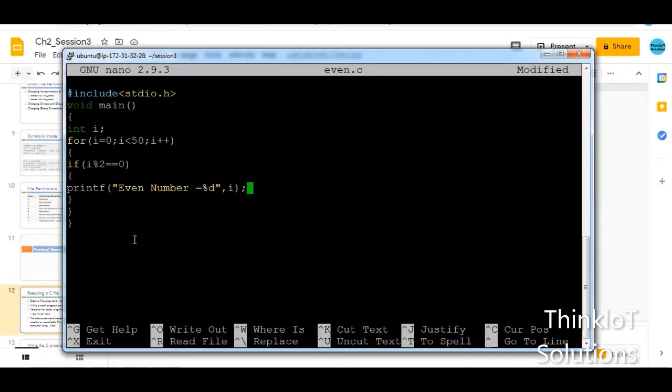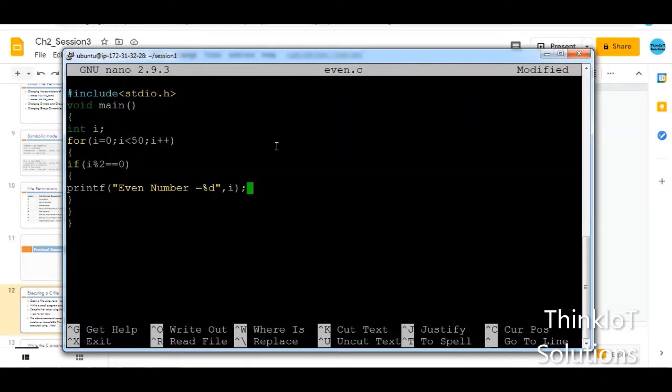It's going to iterate from 0 to 50, and then it is going to check whether the remainder, whenever you divide it by 2, is equal to 0 or not. If it is 0, it's an even number, and if this condition is true, it is going to enter into this condition and print "even number equal to %d", that is, whatever the i value is, it is going to print that. So this is a very basic even program.